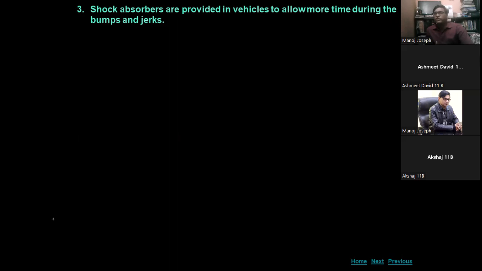Suppose the vehicle comes into a ditch, so the weight will press toward the ground, but because of the shocker, the distance will become larger. So the time will be more and the effect of the force will be less.